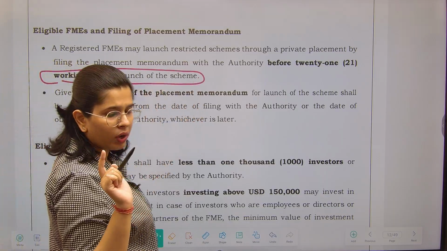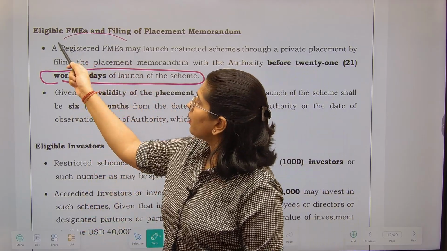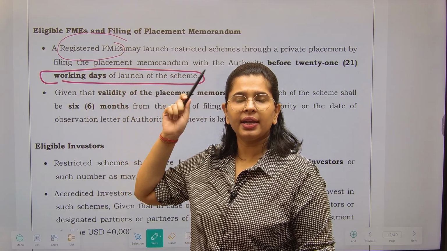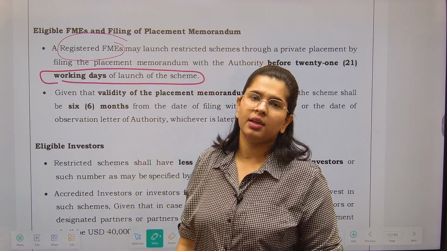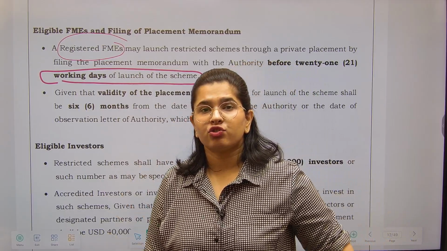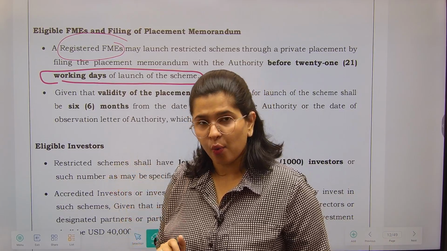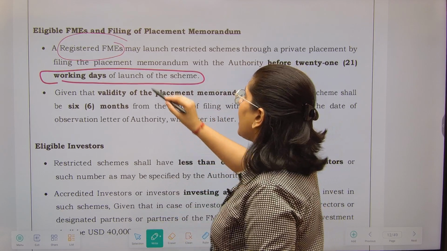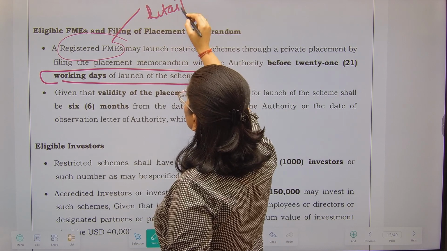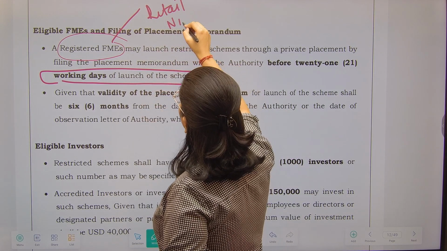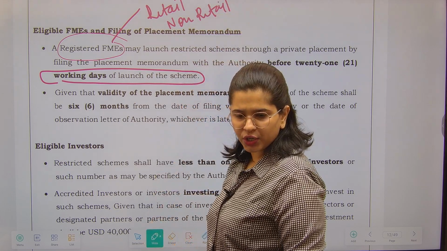Now you guys have to, whenever this particular point comes, please check. When I was teaching you, what did I tell? Registered FME, two types it can be, right? It can be your retail one, it can be a non-retail one. So which one is allowed to start the restricted scheme? I have told that point over there itself, so you can go and just check it once and come again. You have to tell me whether the registered FME, only the retail one is allowed for issuing restricted schemes, or the non-retail one is also allowed to issue restricted schemes. This is my question. Okay.